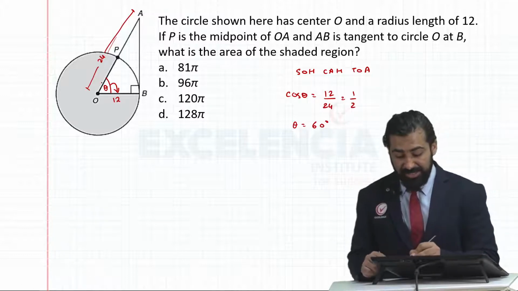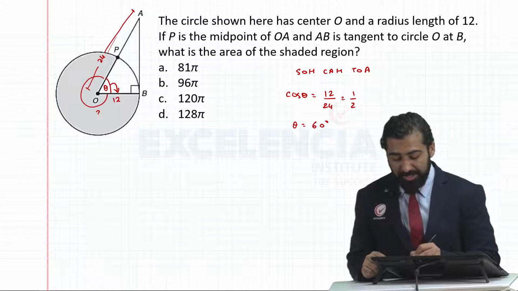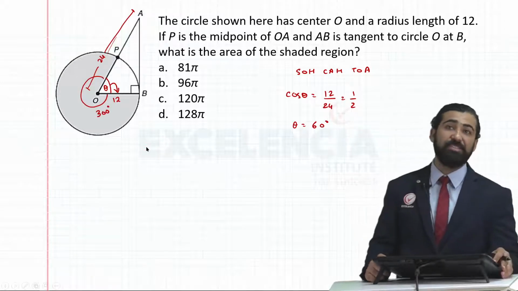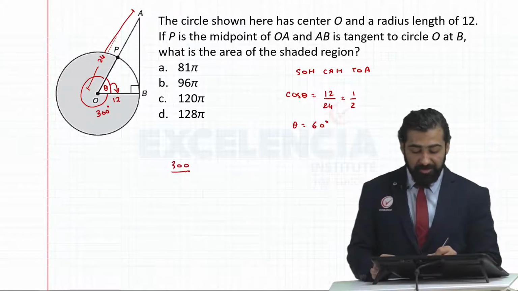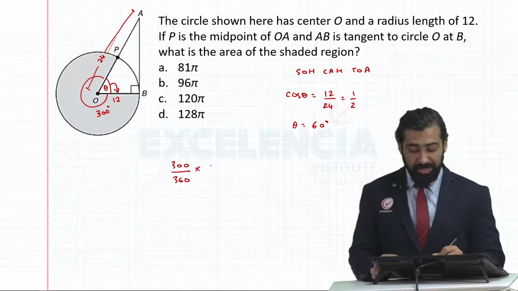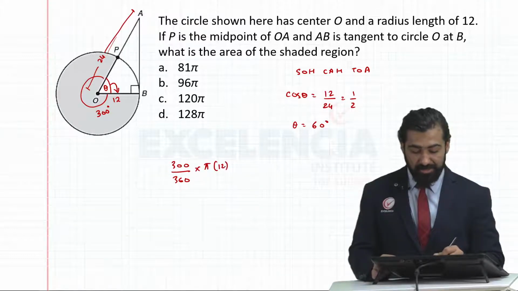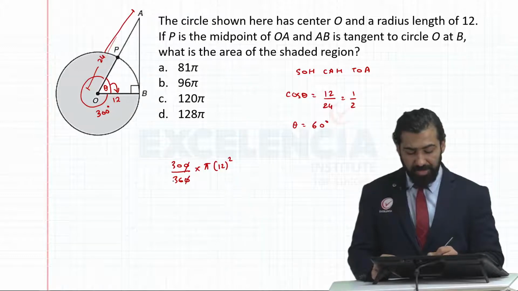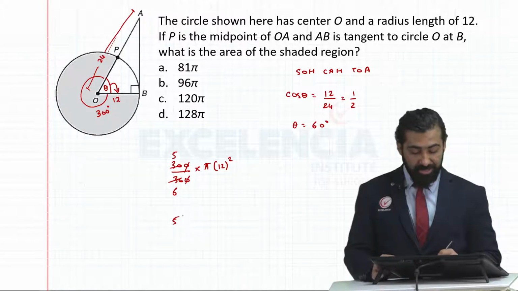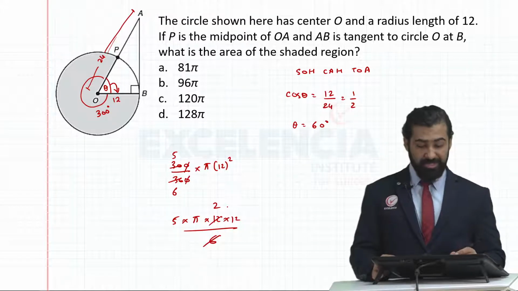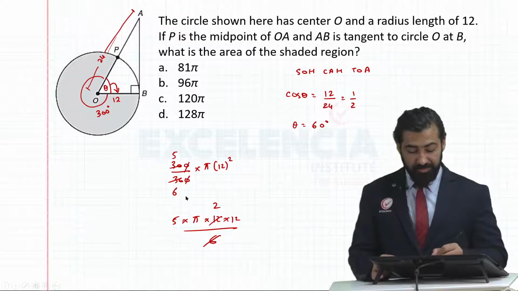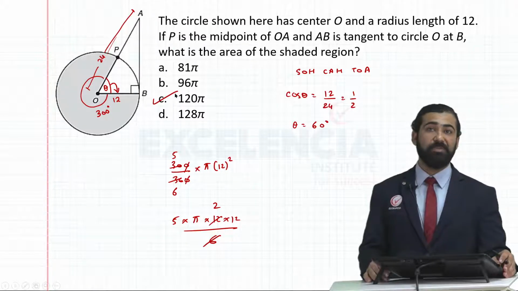So if this is 60 degrees, the remaining angle will become 300 degrees, because angle around a point is always 360 degrees. Now using the formula, theta divided by 360 degrees into pi r square, I'll get 5 into pi into 144, or 12 into 12, divided by 6. You could also use your calculator. I'm getting 120 pi as my answer, 120 pi square units.